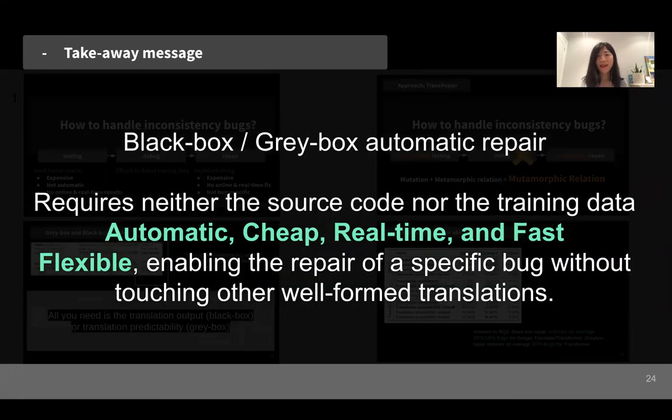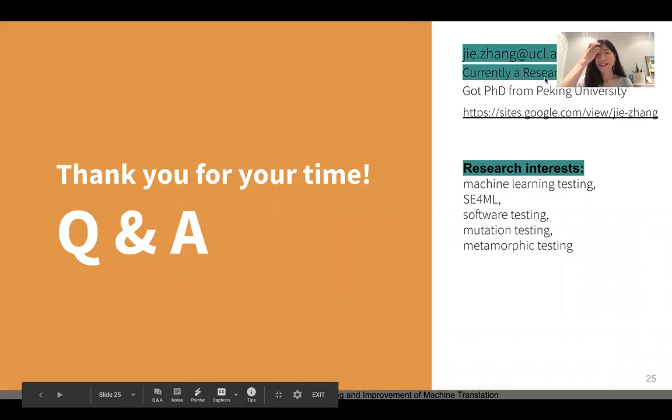Okay, so to conclude, we introduce a black box and a gray box automatic repair method for machine translation. It requires neither the source code nor the training data. It is automatic, cheap, real-time, and fast, and also very flexible because it enables the repair of a specific bug without touching other well-formed translations.